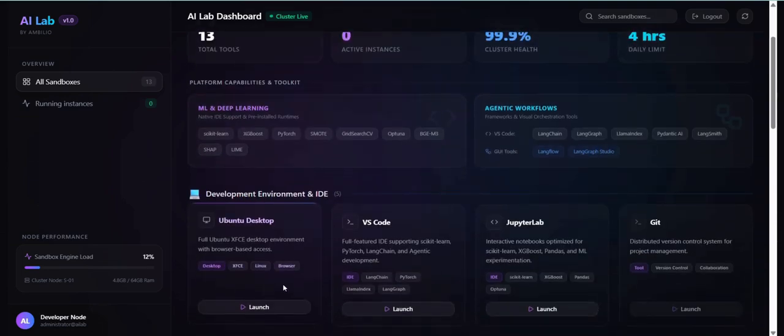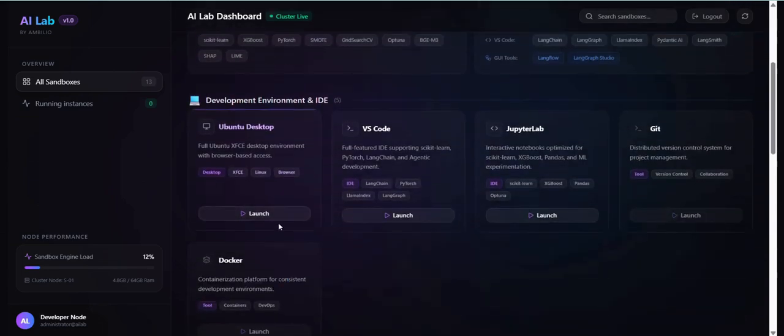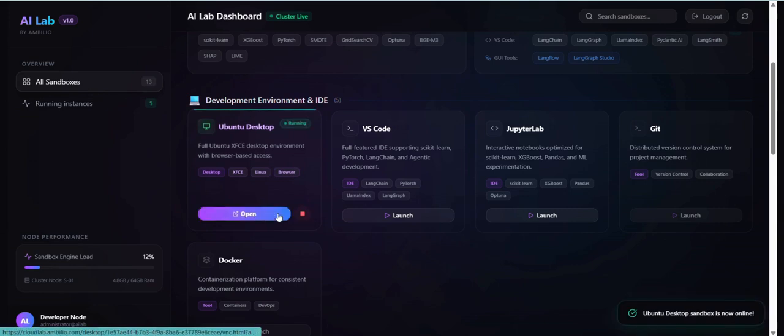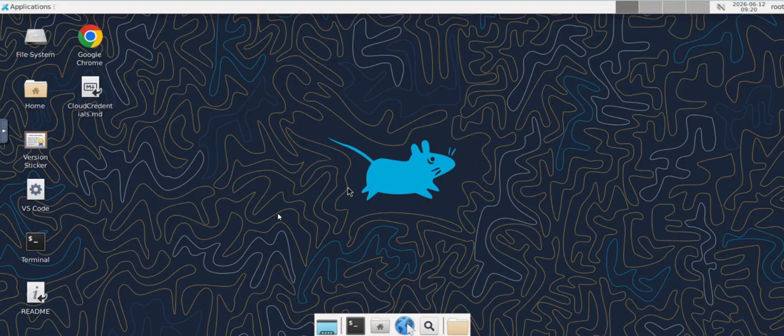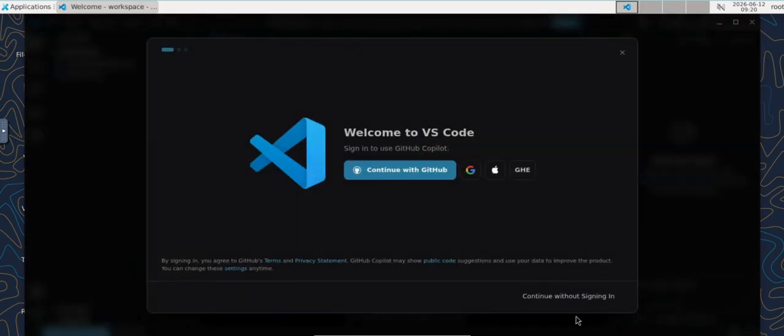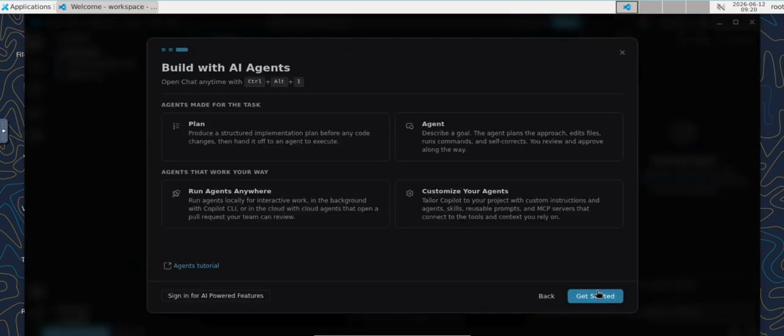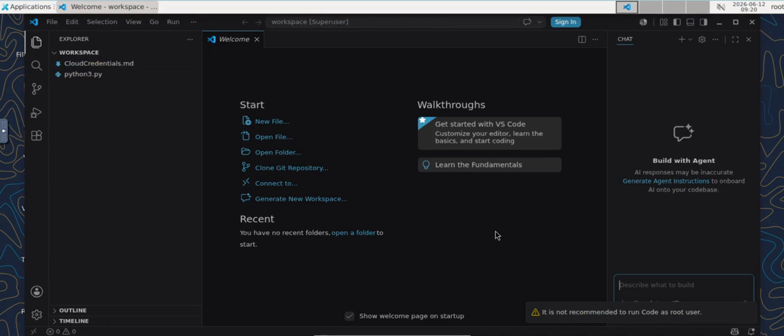We provide an Ubuntu desktop where a user may create an instance and run a VM on the cloud itself. Inside the VM, there are multiple tools and instances which they can create, and they will be isolated and stored persistently. So whatever progress you make, including the VS Code tools and other tools which we provide, will be isolated and completely persistent.